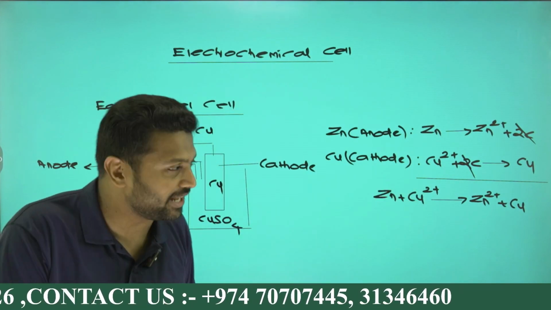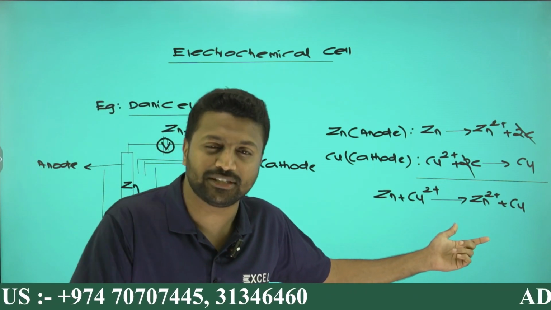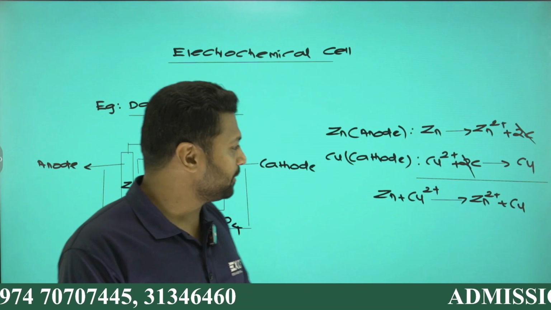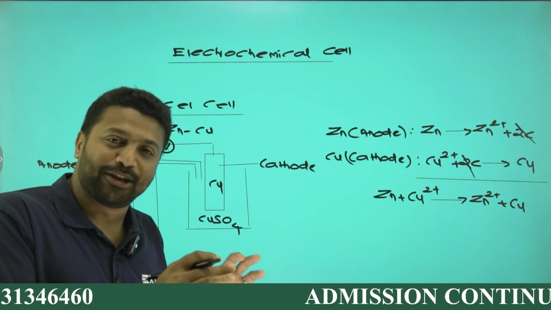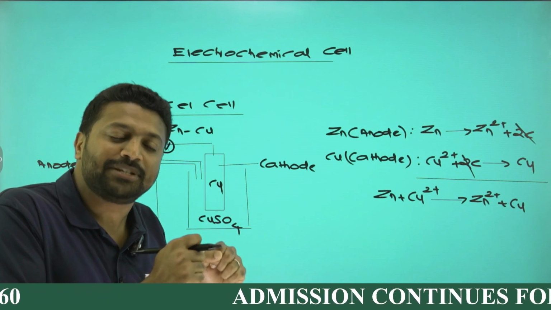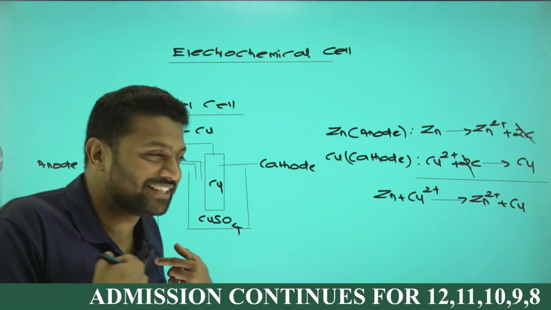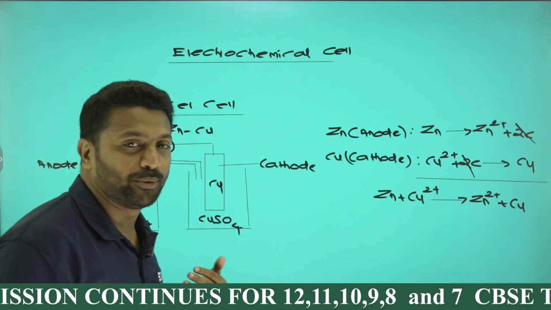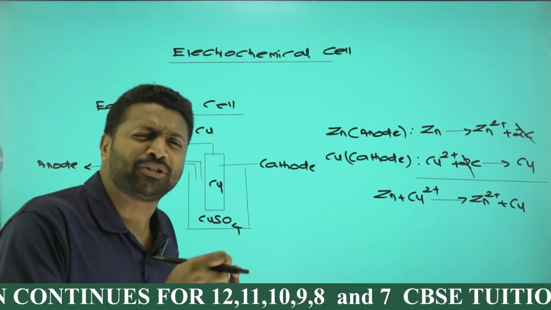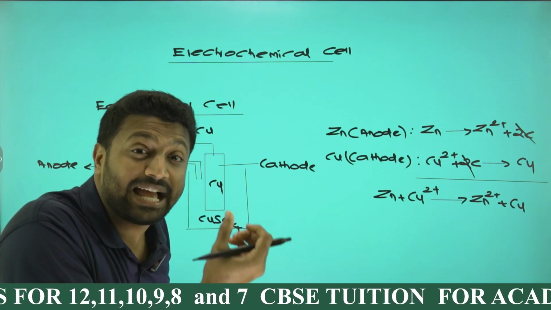While writing the overall reaction, 2 electrons get cancelled. Remaining will be Zn plus Cu2+ giving Zn2+ plus Cu. See, here zinc is acting as anode. Anode is a place at which oxidation happens. Oxidation means removal of electrons. I can say zinc is removing electrons, right? But copper is acting as cathode. Cathode is a place at which reduction happens. Reduction means addition of electrons. So cathode is accepting electrons.